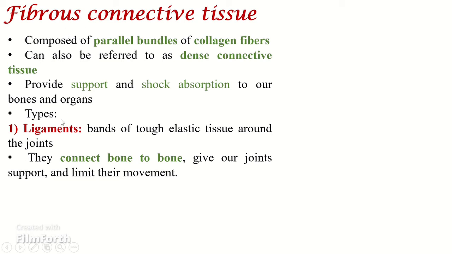So the first type of fibrous connective tissue is the ligament. A ligament is a band of tough elastic tissue which is found around our joints. They connect bone to bone and give our joints support and limit their movement.